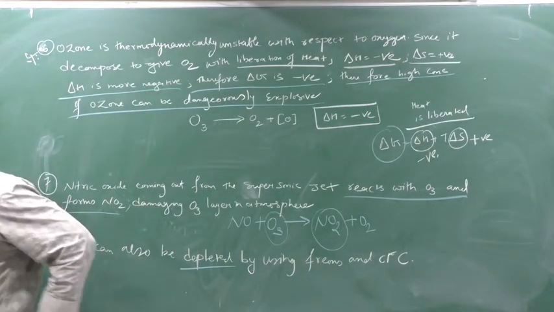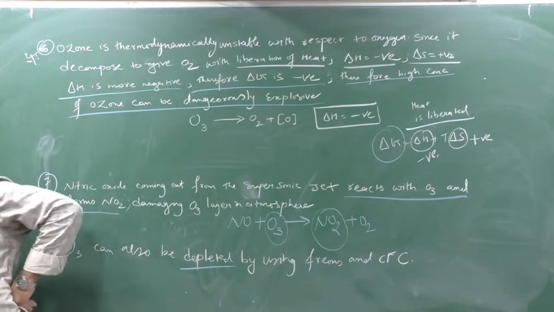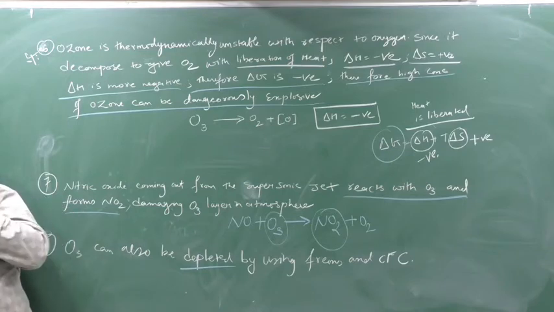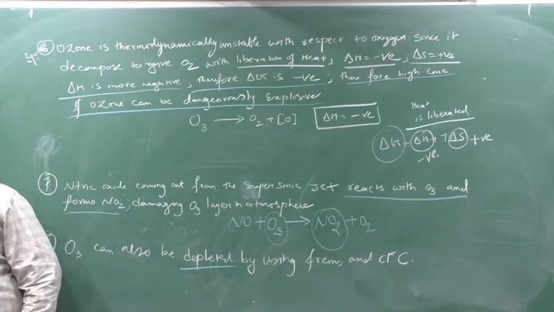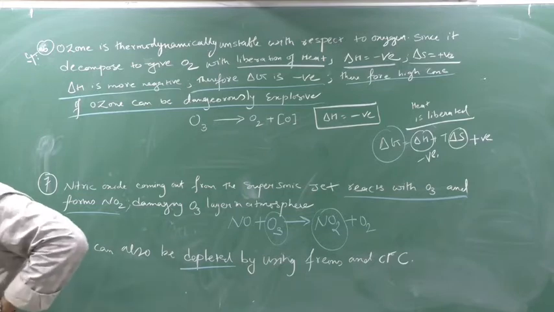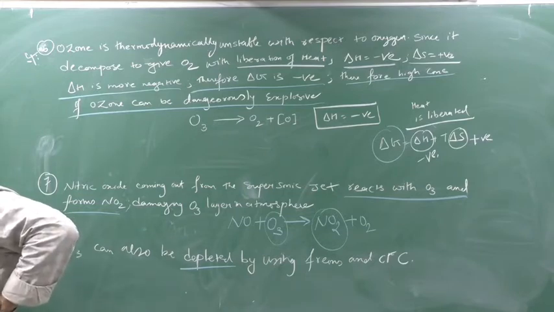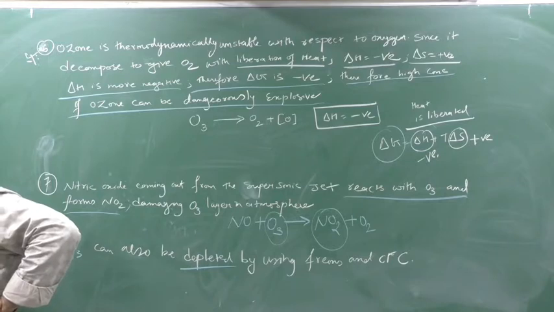Clear this part? So you can write down certain uses of ozone. I hope I have not given it, but you write down two or three uses. So make a new point or make a topic: uses of ozone. So write down uses of ozone. Write down first: ozone is used for sterilizing of water. Ozone is used for sterilizing of water for drinking purposes.